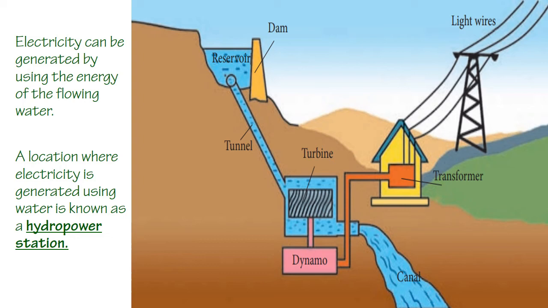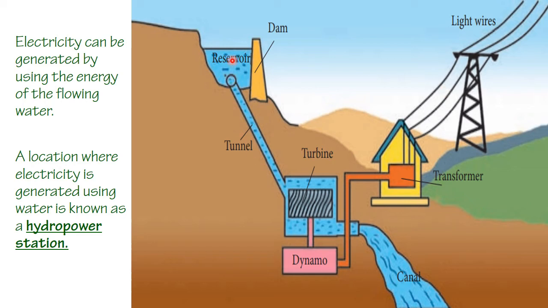The kinetic energy of this flowing water will be converted to another form. Dynamos produce electricity by rotating the turbines. Then from the transformers, it is supplied to several electric towers.